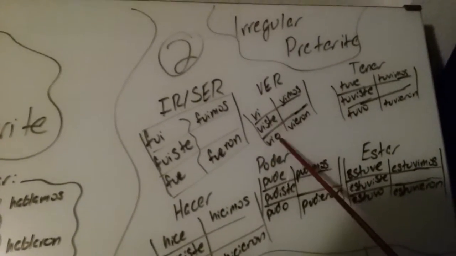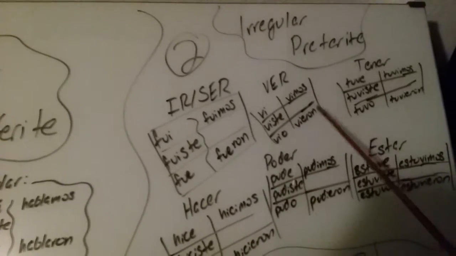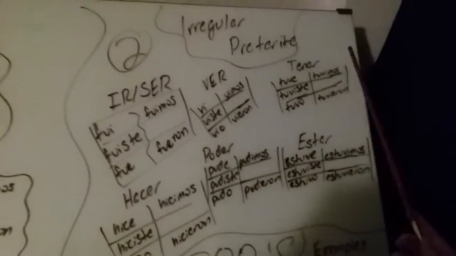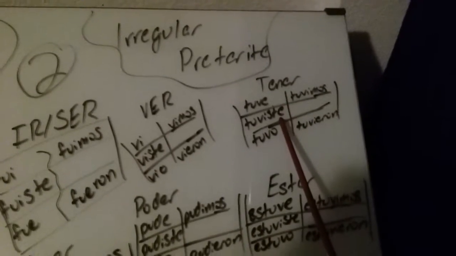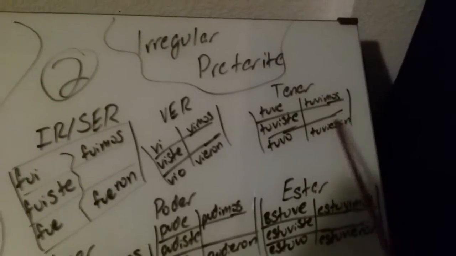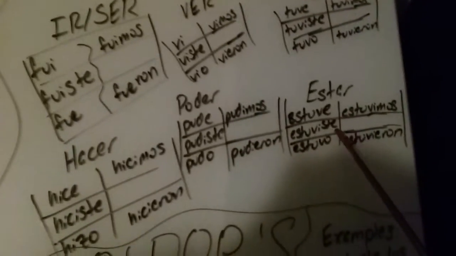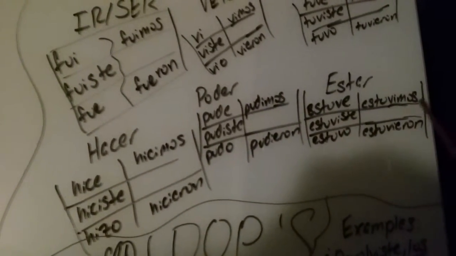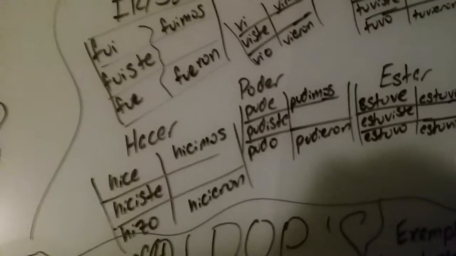For ver, it's vi, viste, vio, vimos, and vieron. For tener, it's tuve, tuviste, tuvo, tuvimos, and tuvieron. For estar, it's estuve, estuviste, estuvo, estuvimos, and estuvieron.